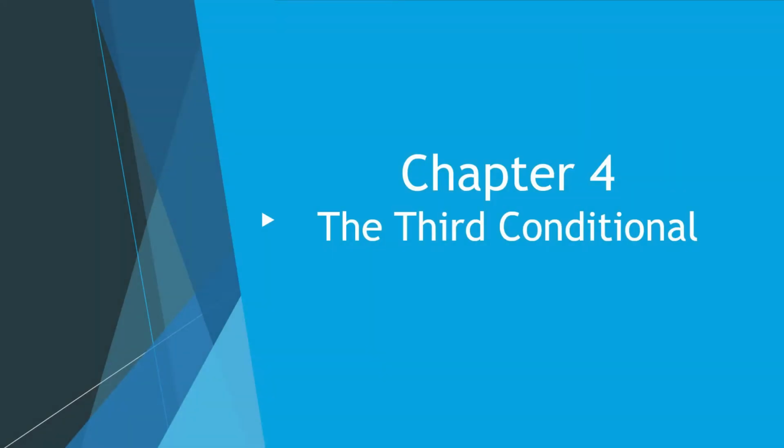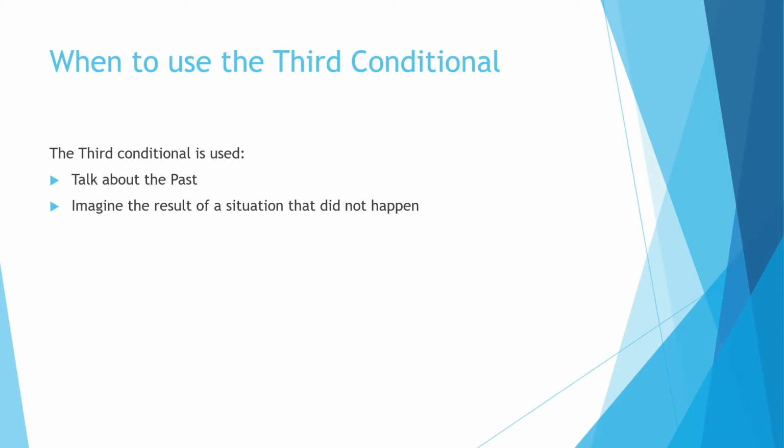Chapter 4. The third conditional. When to use the third conditional. The type 3 conditional refers to an impossible condition in the past and its probable result in the past.